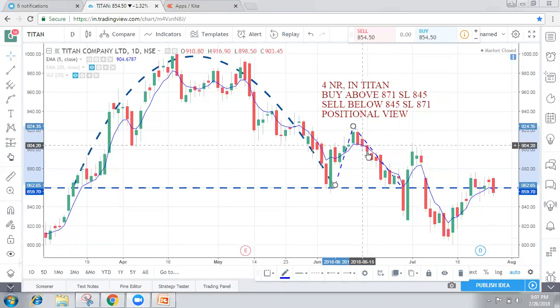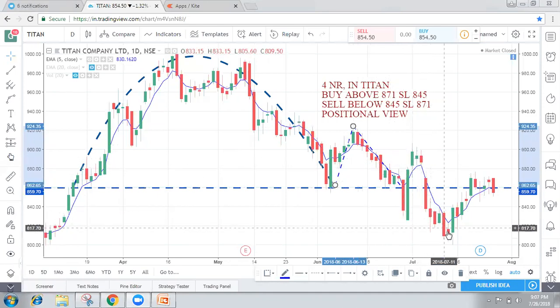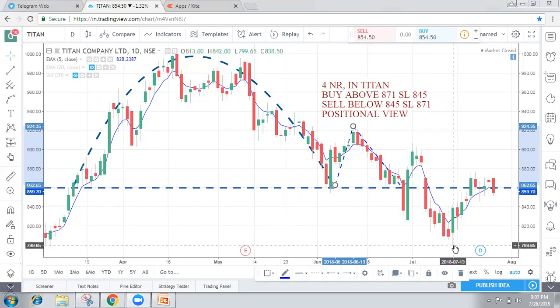How many days taken? 1, 2, 3, 4, 5, 6, 7, 8, 9, 10, and this is the 11th day. On exactly the 11th day it touched 799. So please understand the importance of the days.